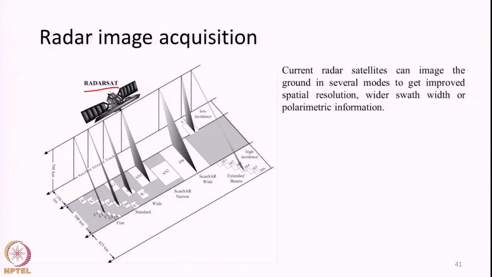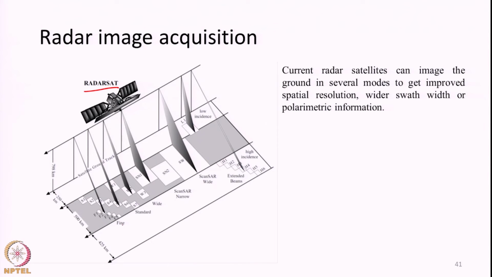We can configure the radar antenna even after it is launched. So, nowadays the recent radar remote sensing satellites have multiple imaging capabilities, or multiple imaging modes, for getting images based on our needs. An example is given with respect to a radar satellite, which is a commercial satellite where we have to pay and get the images.